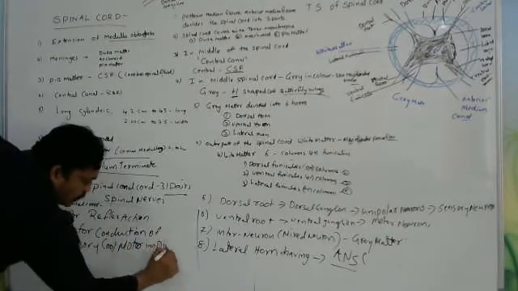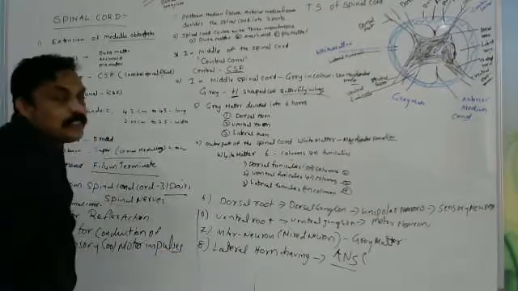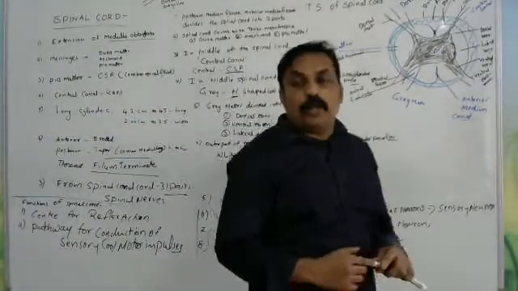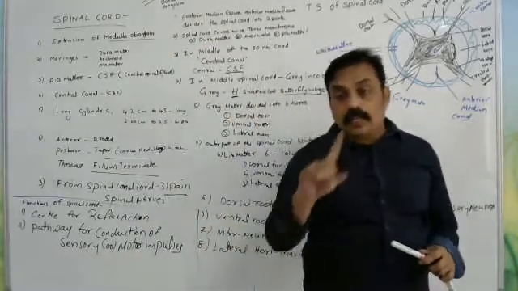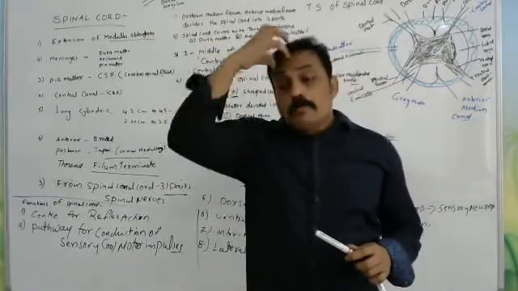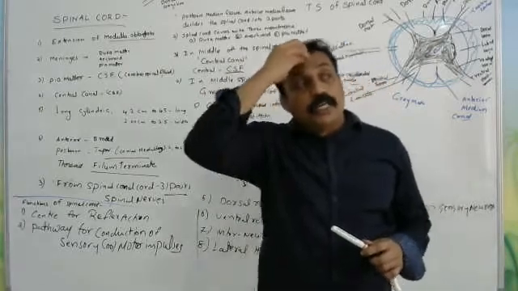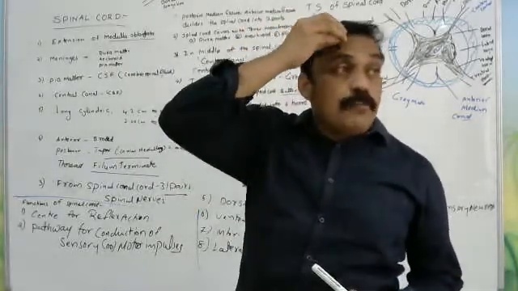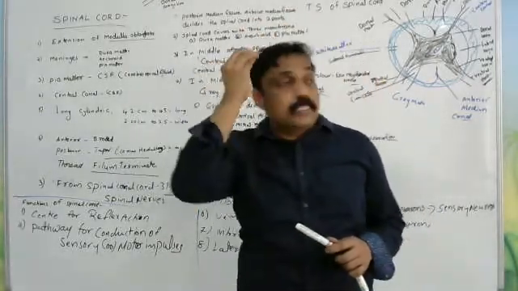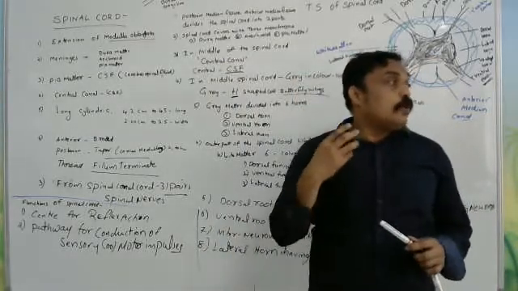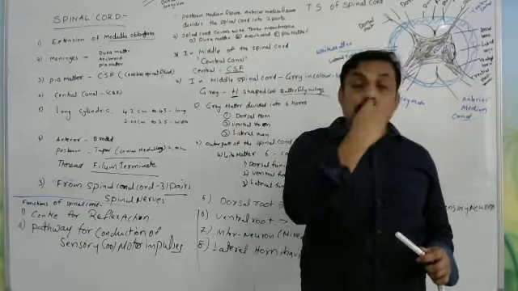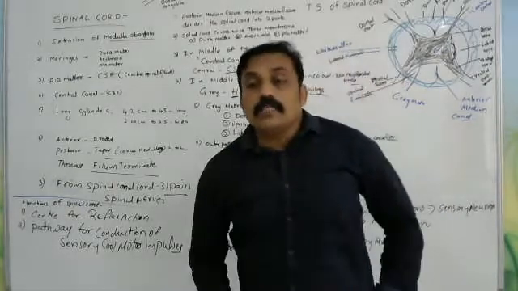What is the meaning of sensory and motor impulses? Sensory impulses go from body parts to the brain. The pathway for sending them is the spinal cord. The brain analyzes the information and sends it back, again only through the spinal cord. That we can call motor impulses. Sensory impulses and motor impulses are passing through the spinal cord.